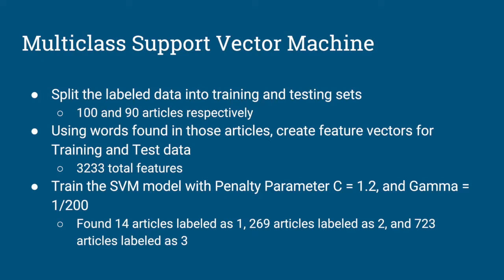We then used the model to classify the remaining 816 unlabeled articles. In total, we actually only found 14 articles labeled as 1, or Democrat, 269 articles labeled as 2, or neutral, and the remaining 723 articles were labeled as 3, or Republican.